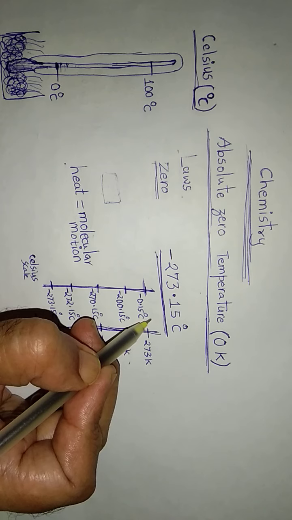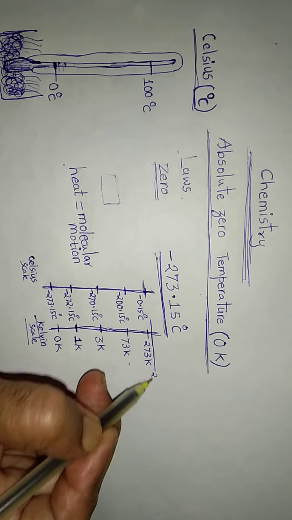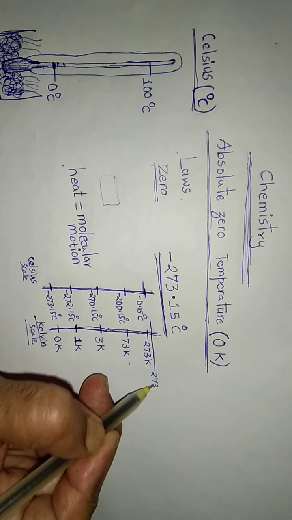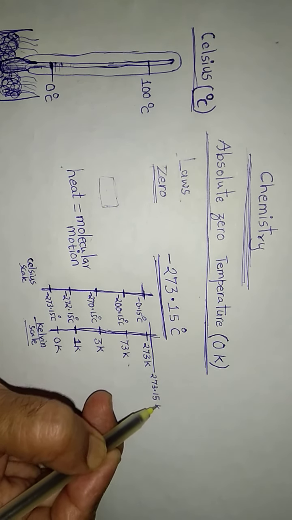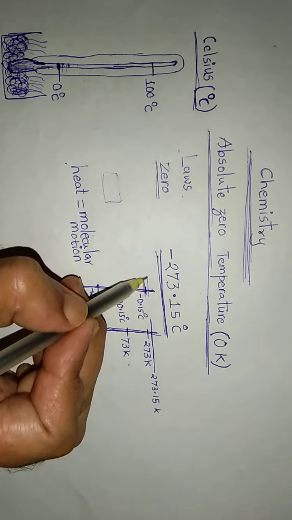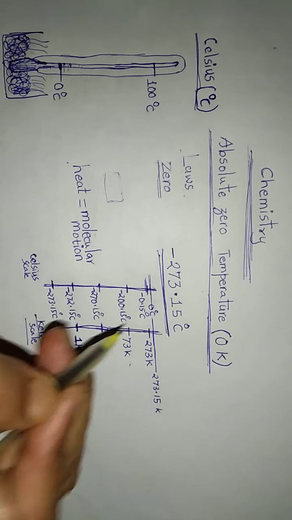And if at all I write here 273.15 Kelvin, then I must write here 0 degrees Celsius.